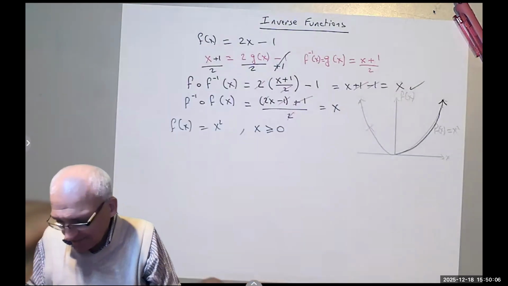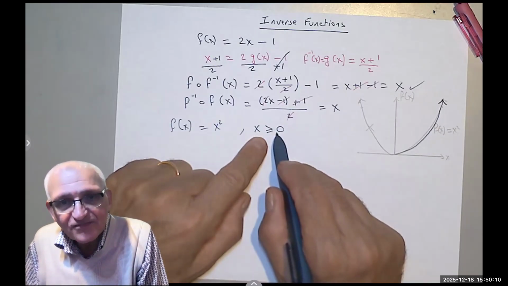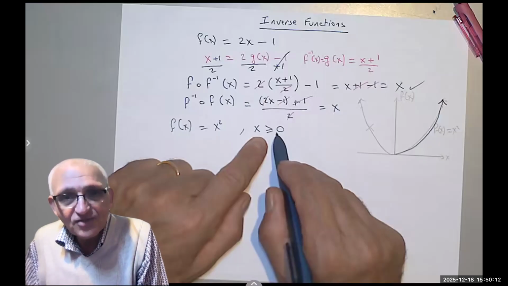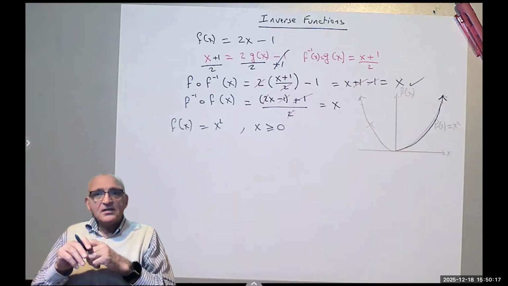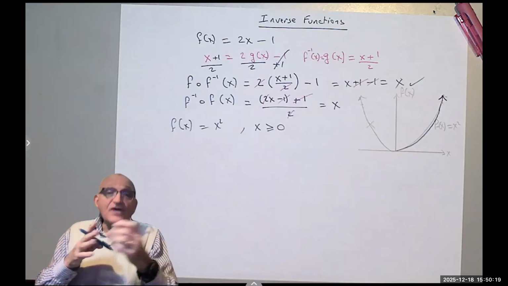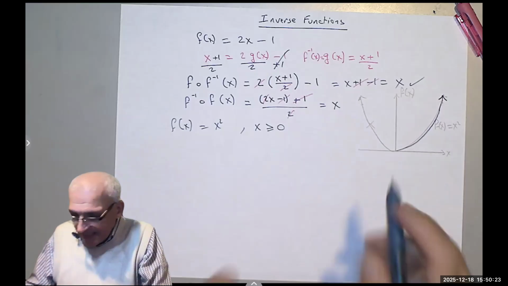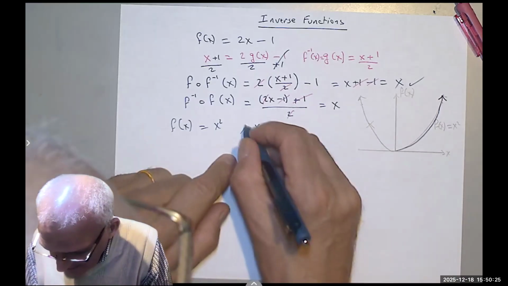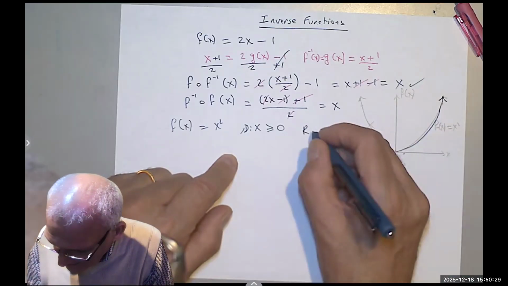What does that mean? If x greater than 0 is the domain of this function, then y greater than 0 would be the range, and the range is from 0 to infinity.